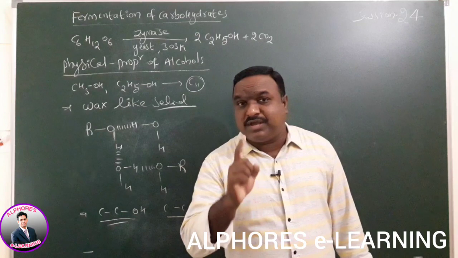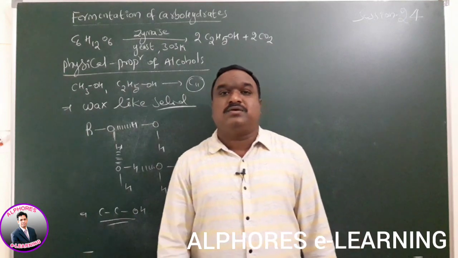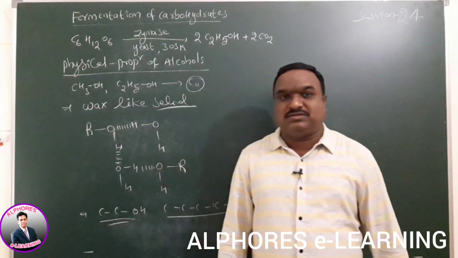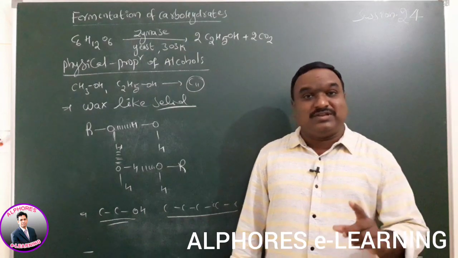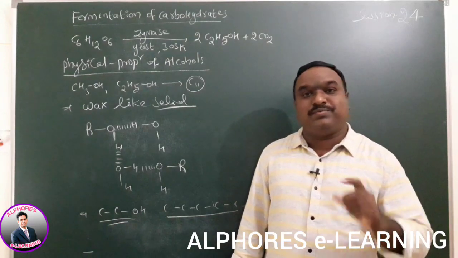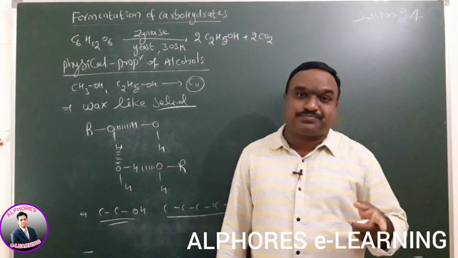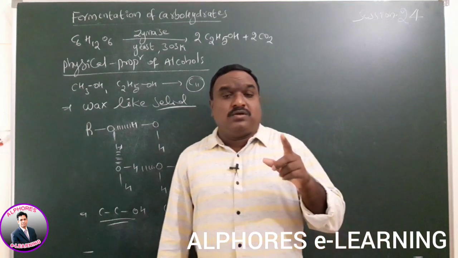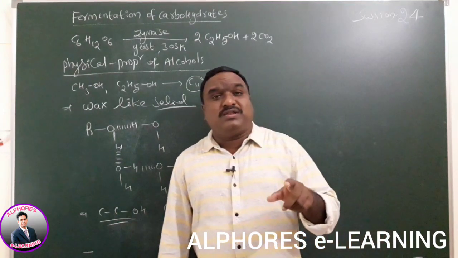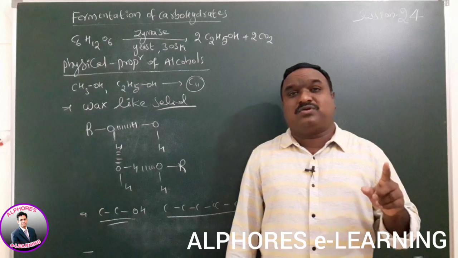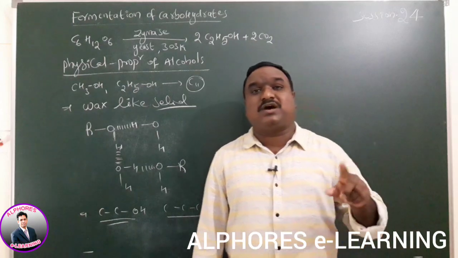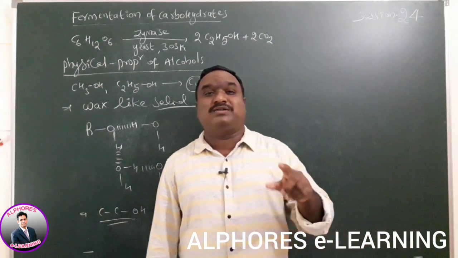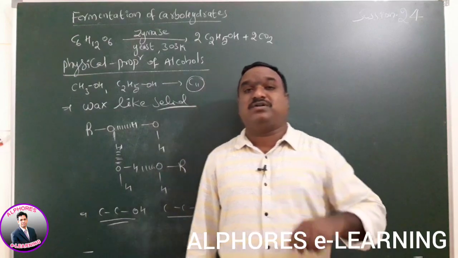Based on hydrophilic and hydrophobic nature, we can explain. How can you explain hydrophilic and hydrophobic? Based on the chain length. Whenever chain length increases, hydrophobic nature increases. When compared to alkanes, that is hydrocarbons, ethers and carbonyl compounds, alcohols are highly soluble in water.